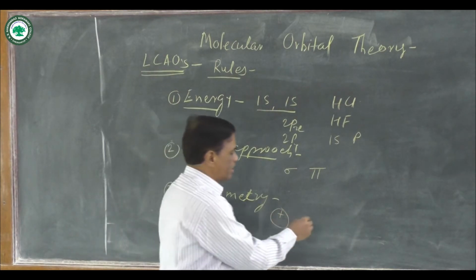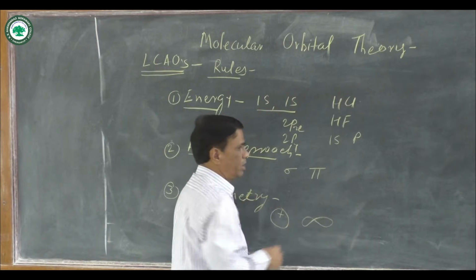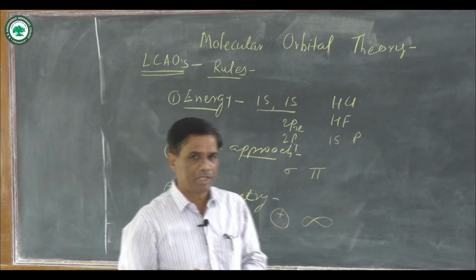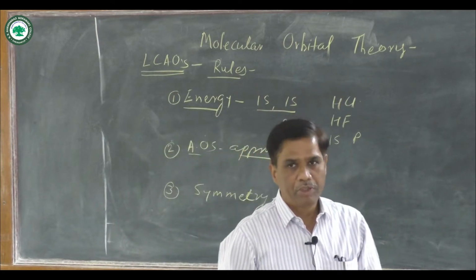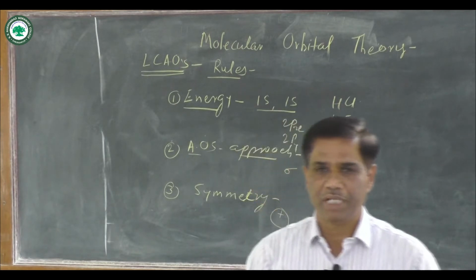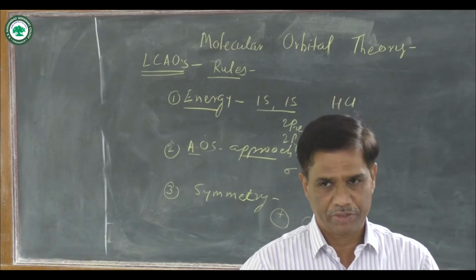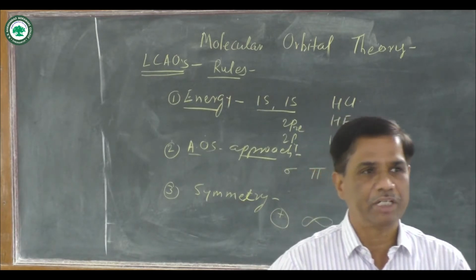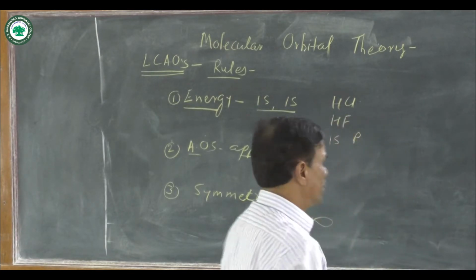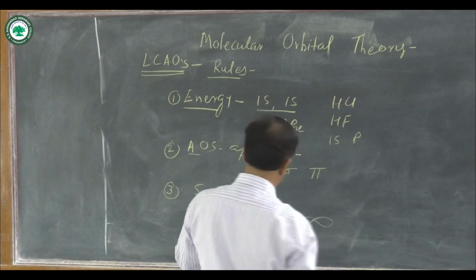P orbitals are dumbbell shaped, and the px orbital lies along the x-axis, the py orbital along the y-axis, and the pz orbital along the z-axis. And symmetry is maintained for the formation of linear combination of atomic orbitals.